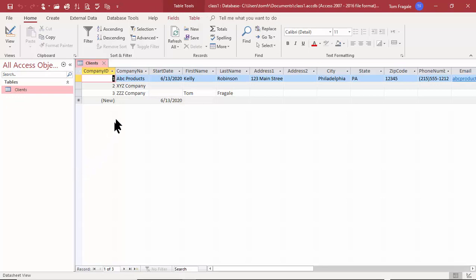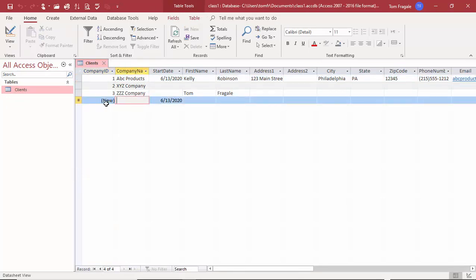Good. So I'm going to add a new record. Now notice as soon as we add a new record, today's date is already in there. So that was the default value, right? So we'll type in MNO company. See how it has today's date, that was the default value, right? Now we can change it if we wanted to, but that's already in there. Now let's see what else we did. So I'll type in Bill Jackson.